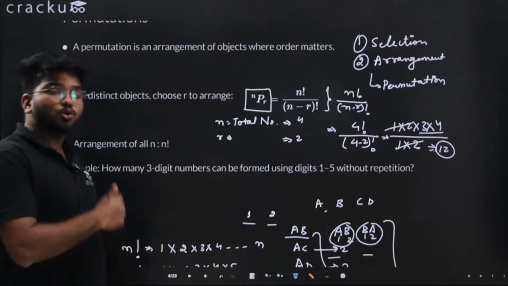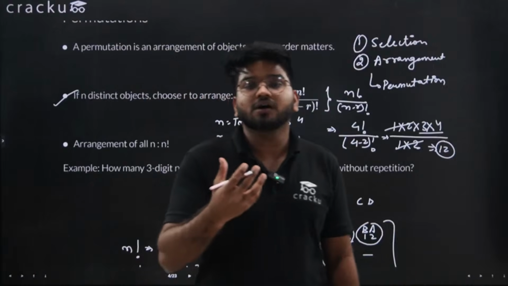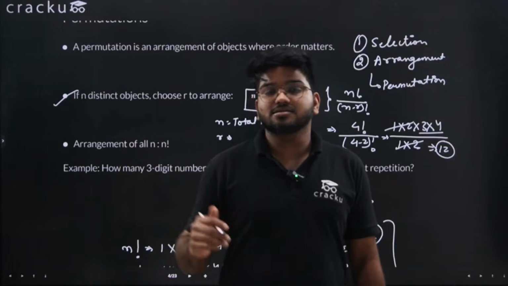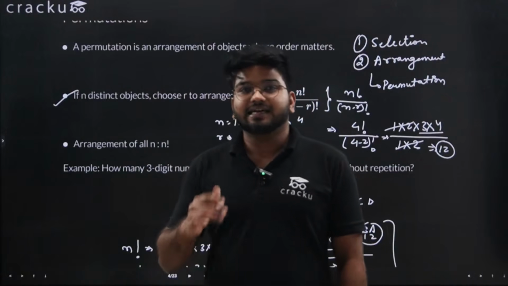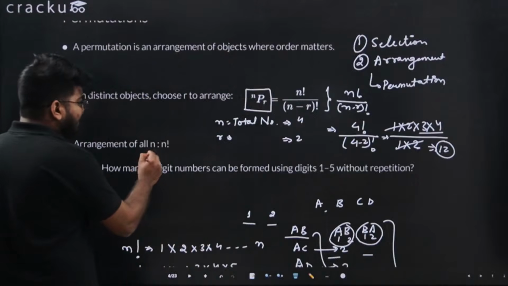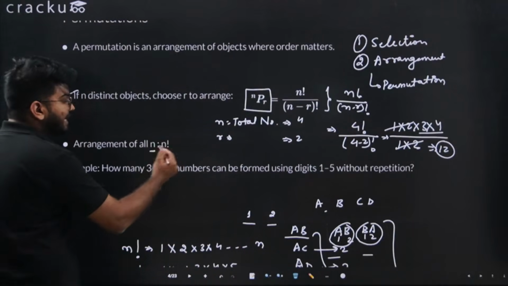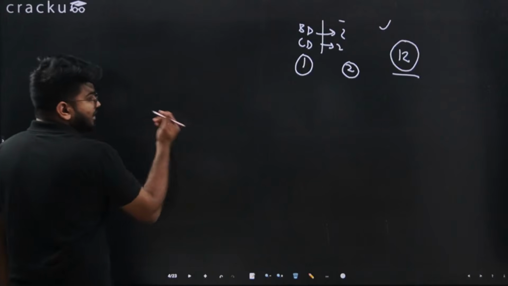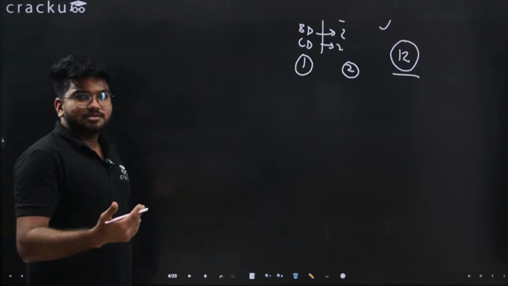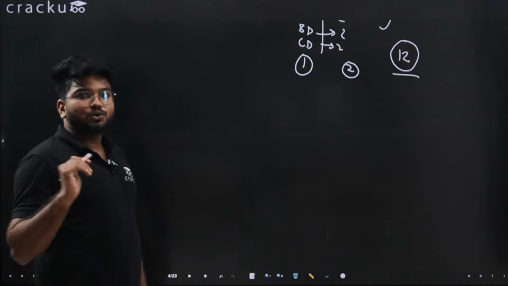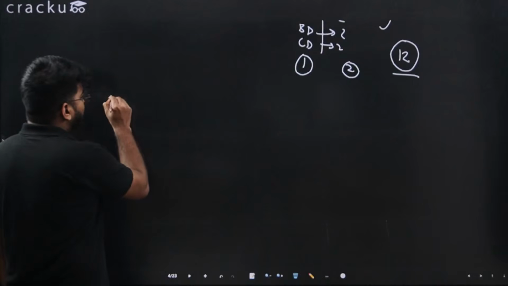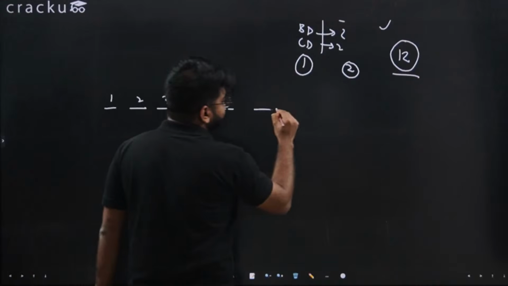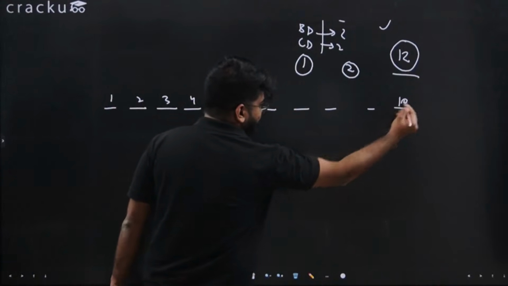Now, this is the first thing. Second thing, if you want to arrange all the things, for example, if you have 10 students in a class and there are 10 seats, you want to arrange all the 10 students. Now, this can be simply done in 10 factorial ways. So if you have n things and you want to arrange all of them, that can be done in n factorial ways. Let's see how. Let's take the same example that there are 10 students and you want to arrange all of them into a sequence. So 10 seats are 1, 2, 3, 4 up till, let's say, the 10th seat.